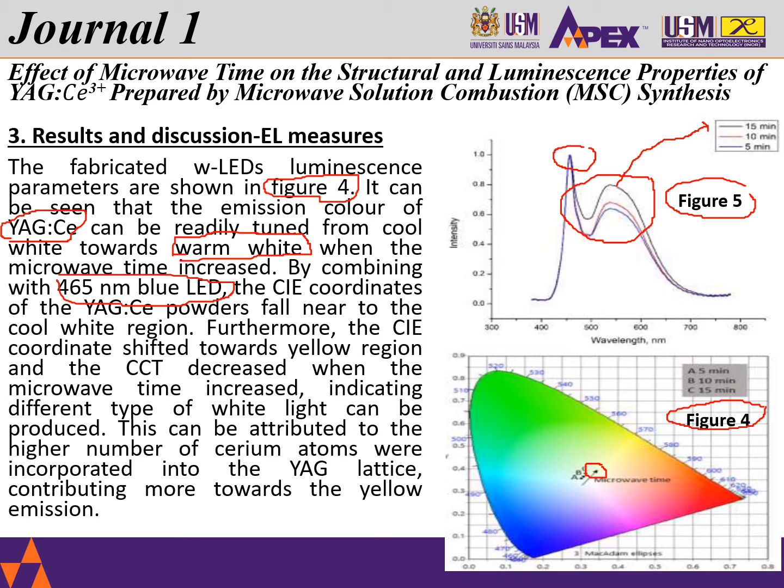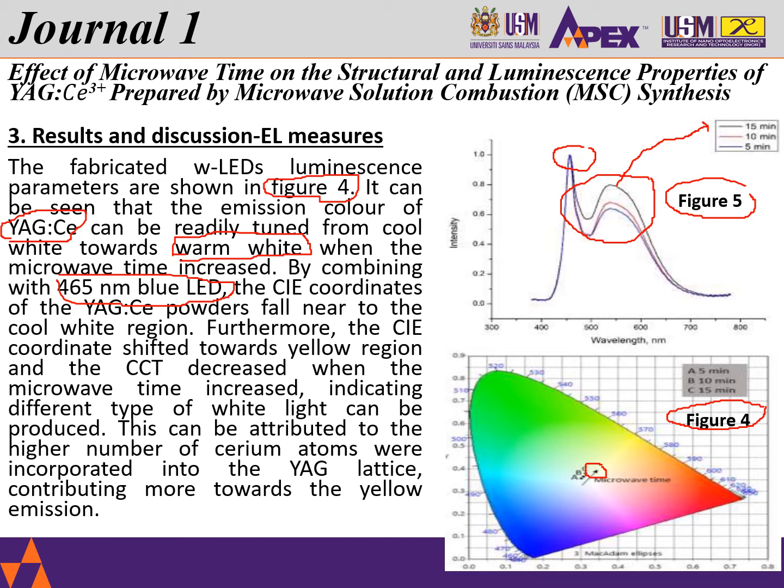Now, this gives us a very good indication that the longer the microwave time, the more yellow spectrum is produced from the YAG cerium. This is the important thing I would like to mention between these two figures. So the longer the microwave time, the higher and better the producibility of the YAG cerium based phosphor systems.